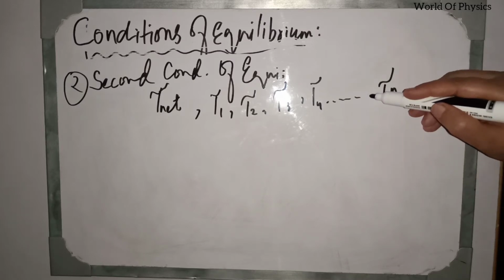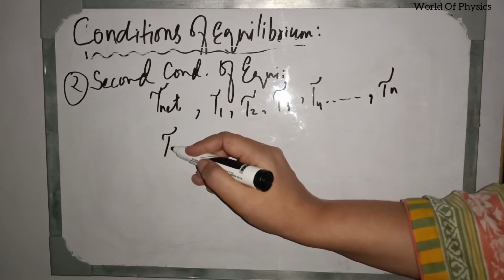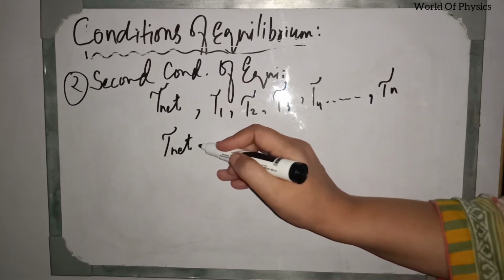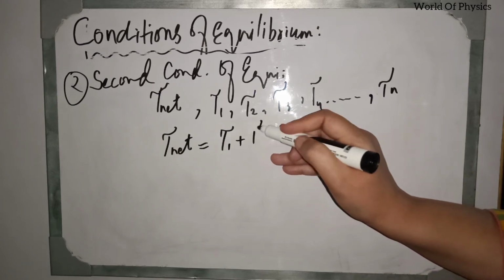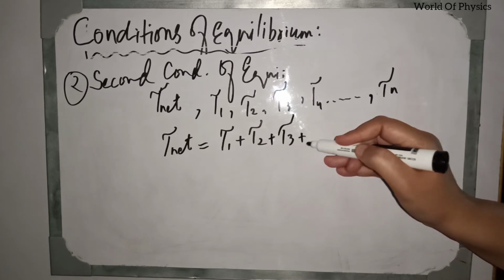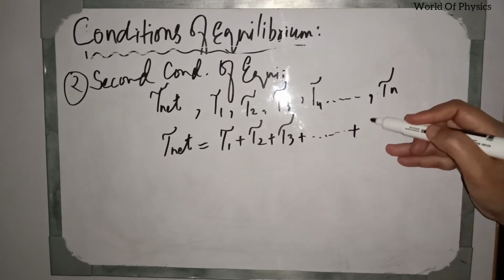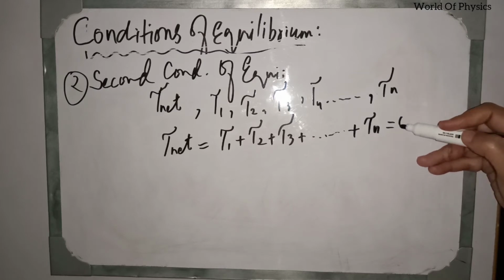And mathematically, how can we write this equation? We can write that net torque should be equal to the sum of torque 1 plus torque 2 plus torque 3 plus up to torque n, and this sum should be equal to 0.